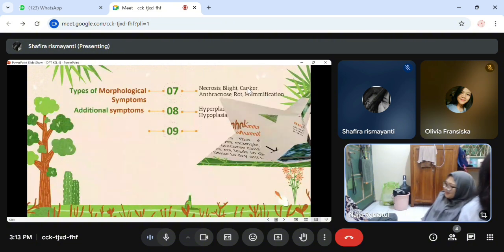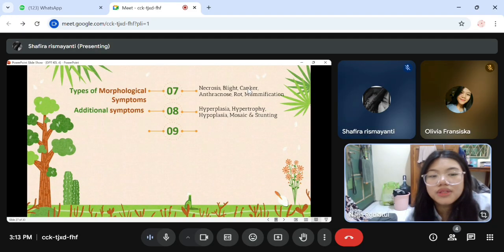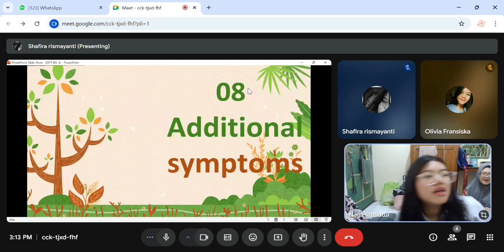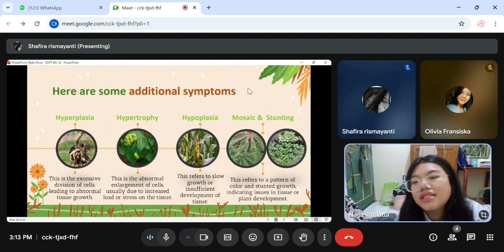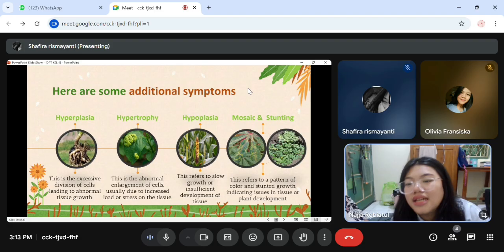The next is additional symptoms. We'll read by Olivia. Here are some additional symptoms. The first is hyperplasia. This is the excessive division of cells leading to abnormal tissue growth. The second one is hypertrophy.